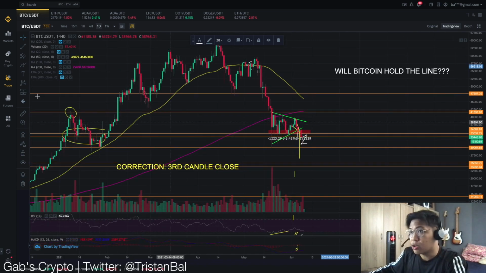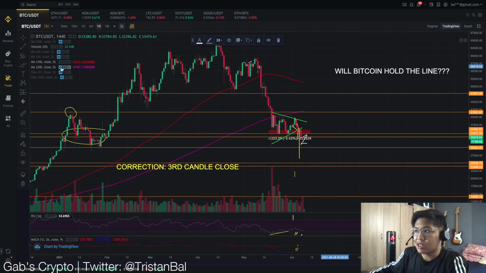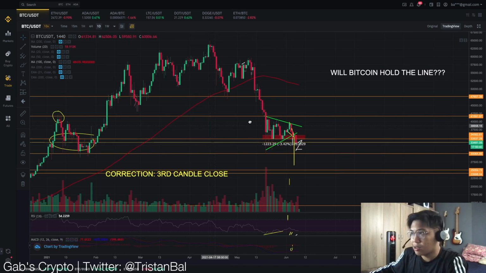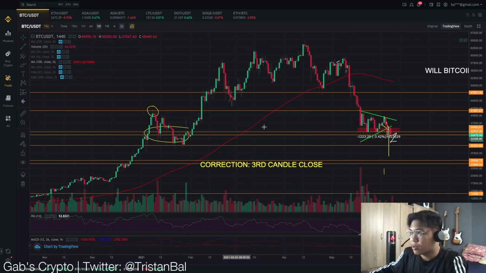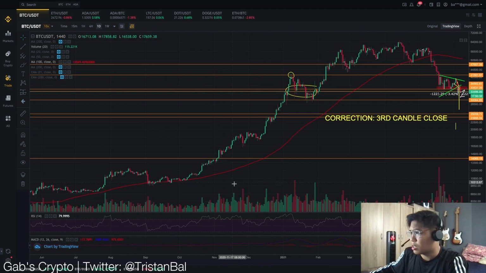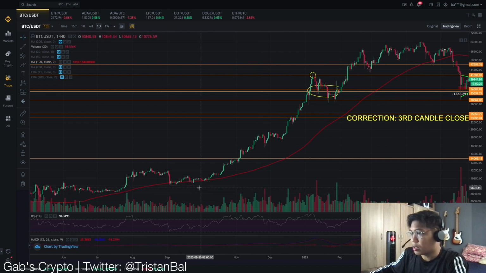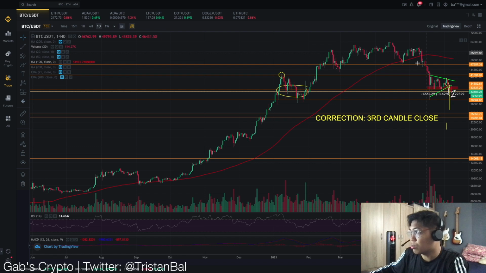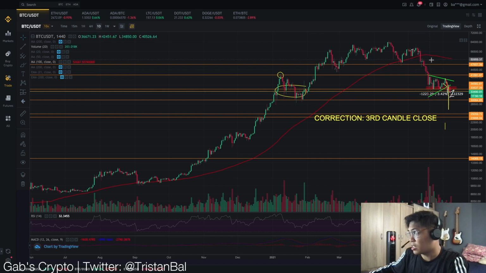Pero if we are going to look back and try to understand this moving average, yung mga ibang moving average din ay nagdedetermine ng ibang hint sa ating movement ng market. So if you could recall, this 100-day moving average is actually a big support for our bull market and makita mo, it always hold the line for the Bitcoin price. Nung na-break natin siya, saka lang tayo nakita ng move to the downside. So that's why we are seeing this massive dump.